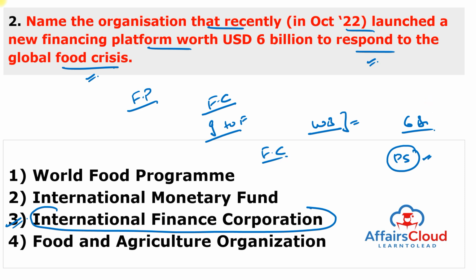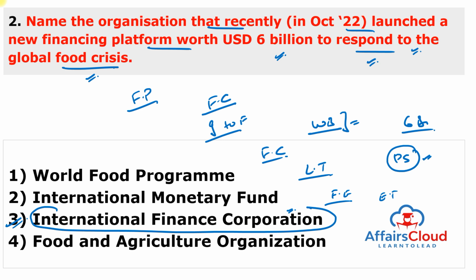And this will also focus on the long-term actions to improve the resilience in the food ecosystem and reduce its climate and ecological footprint. So just remember, the $6 billion new financing platform was launched by International Finance Corporation, and it is just to solve the food crisis.